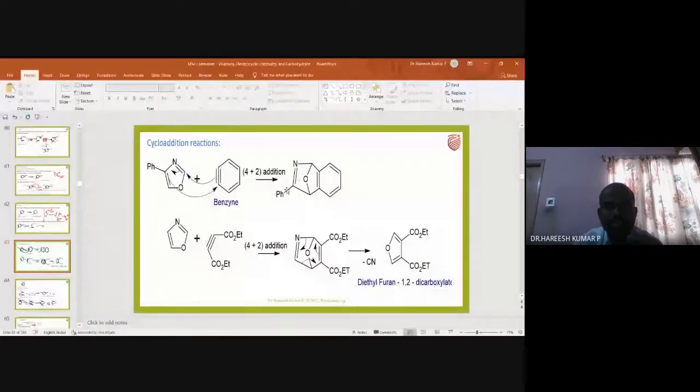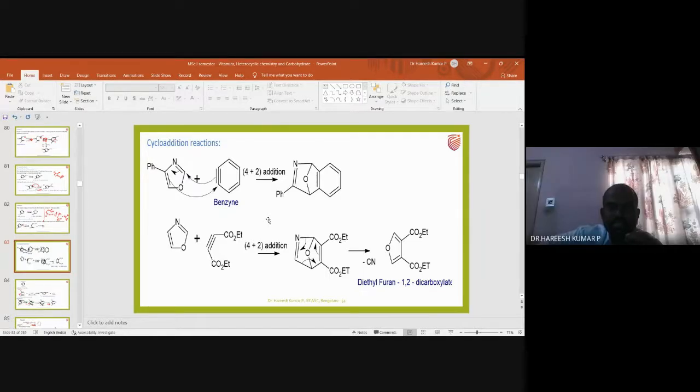And one more thing you can remember. Whatever pi bonds disappear, there will be 2 new single bonds and 1 pi bond forming. That is also something you can remember. Okay, tell me, have you come across these pericyclic reactions earlier in your BSc studies? Yes, sir. Okay, the Diels-Alder reaction.